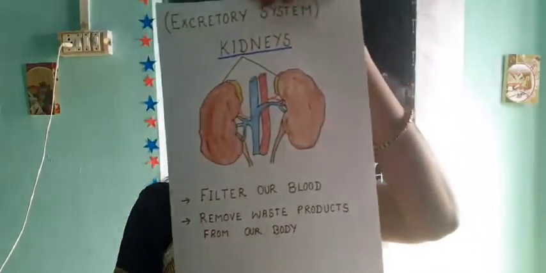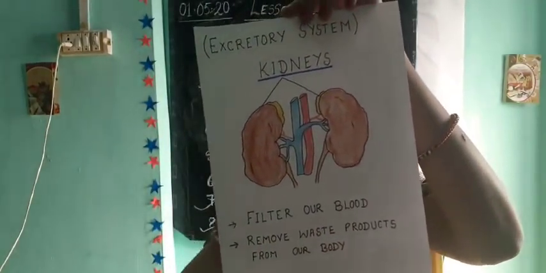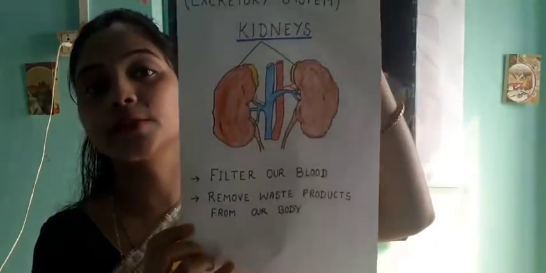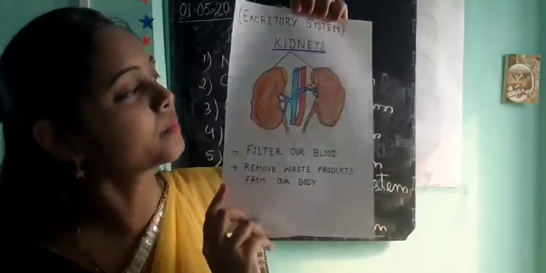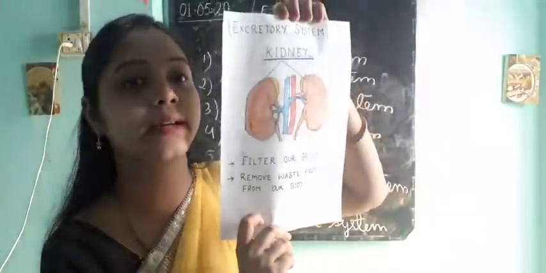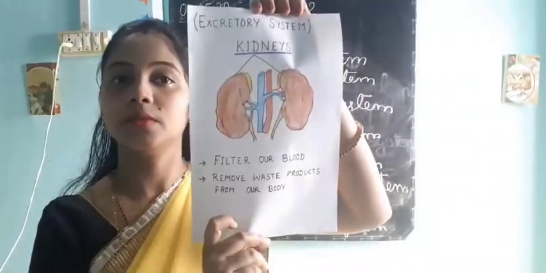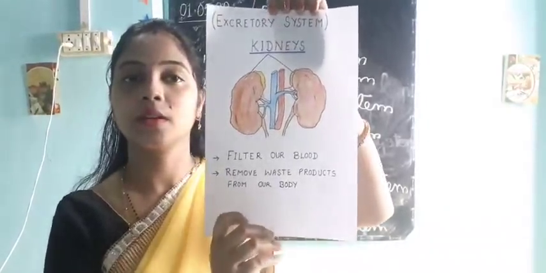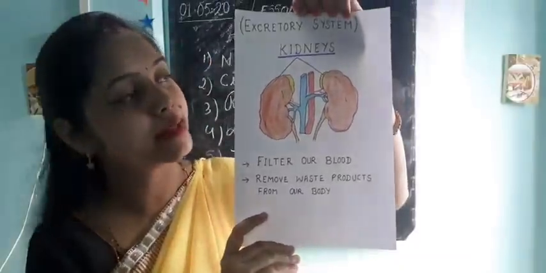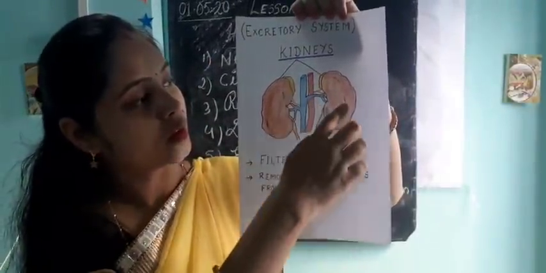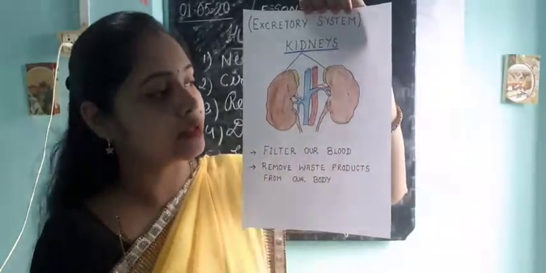You can see the kidney picture. Two kidneys are there, in a bean-like shape.